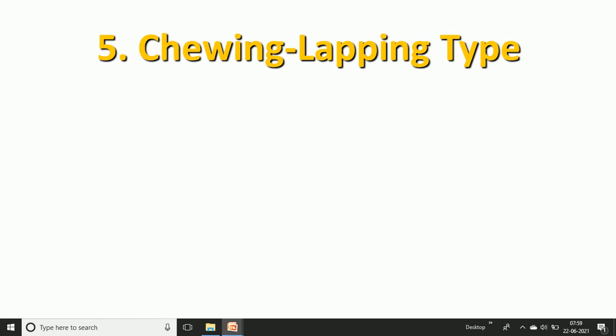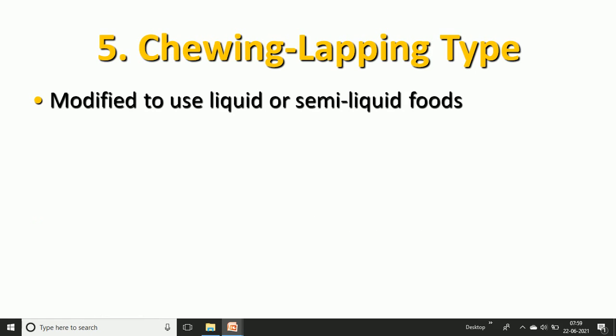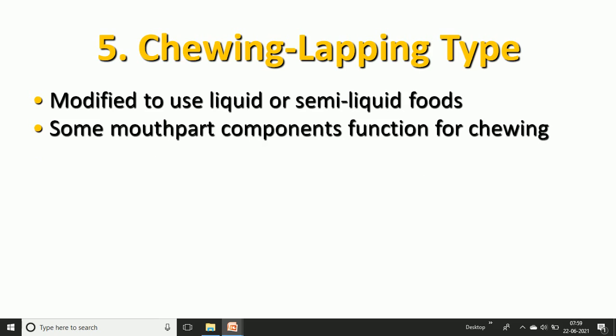Then the fifth type of mouth part is the chewing and lapping type of mouth parts. This mouth part is again modified for liquid and solid food. It is important for a specific function as a chewing mechanism, chewing some content that is helpful. For example, there is molding of wax at the time of comb building in the honeybee. At that time, chewing is very important. Then, when grasping prey, the chewing type of mouth part also helps.